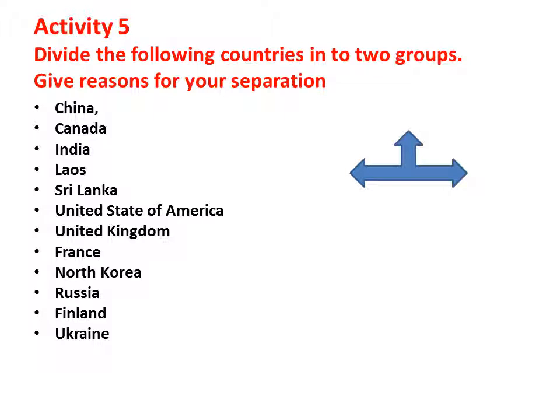So far we have discussed the situations in different countries. Here's a list of countries. I want you to divide them into two. And you should give your reasons on separating the countries in such a way. Take a little time. Okay, have you finished? Let's check the answers.